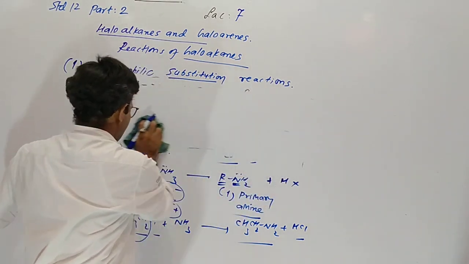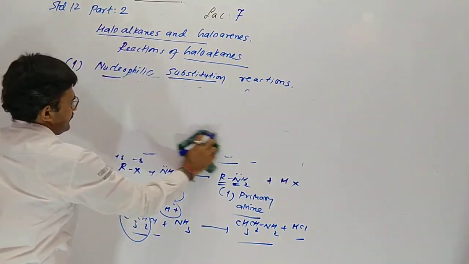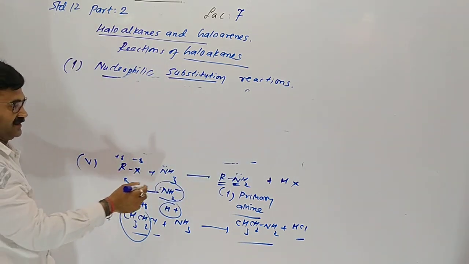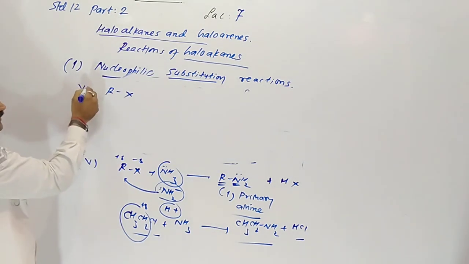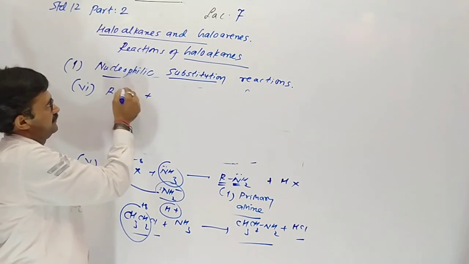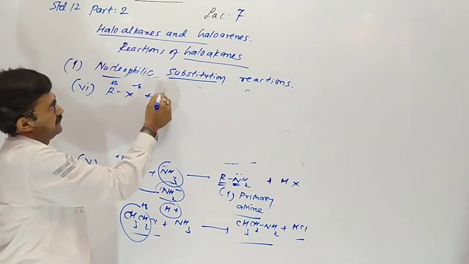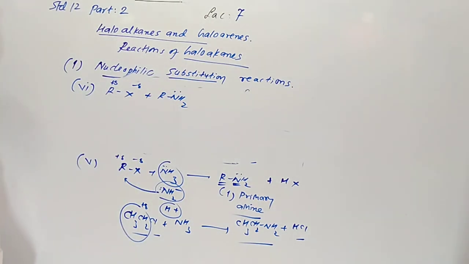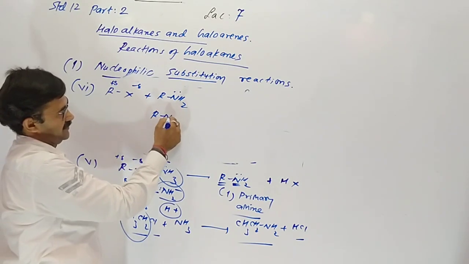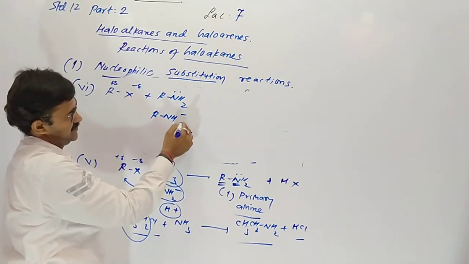Now haloalkane with primary amine. RNH2 is a primary amine. Here two parts, RNH- and H+.